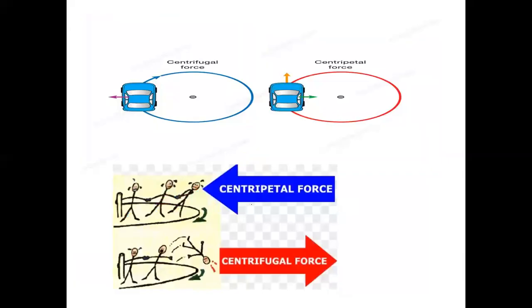Okay, next one. Here also the same thing. To move in a circular path, the car or any body needs to bend toward the center. And if the car moves away from there, there must be a force, which is called centrifugal force.